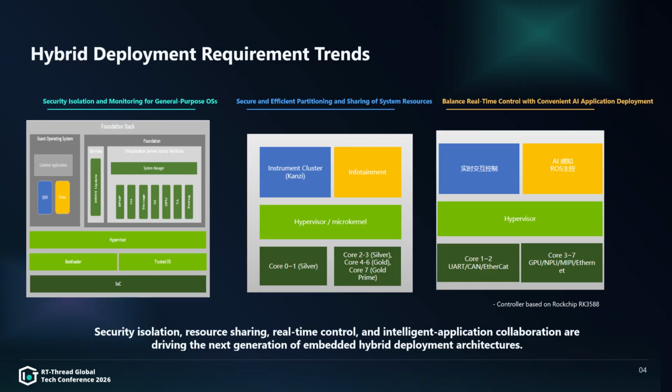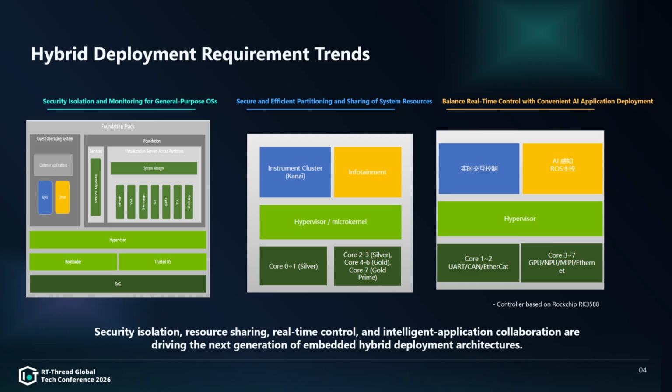Next, let's look at the requirement trends for hybrid deployment. I think the requirements can be summarized in several aspects. The first aspect is security isolation and monitoring. The system needs to isolate and monitor general-purpose operating systems, such as Linux, and decouple complex application systems from real-time control systems. This prevents an application failure from affecting the stability of the underlying control path.